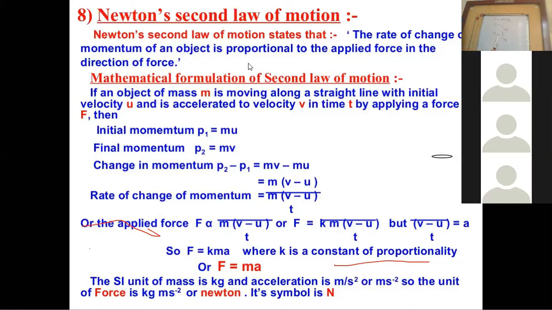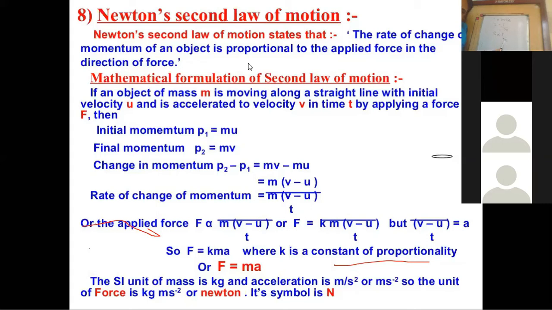So, in other words, if the mass of the body is doubled, what will be your observation regarding acceleration? If I double the mass, what will happen to the acceleration? It will be half. Very good. One upon two, because they are inversely proportional to each other.